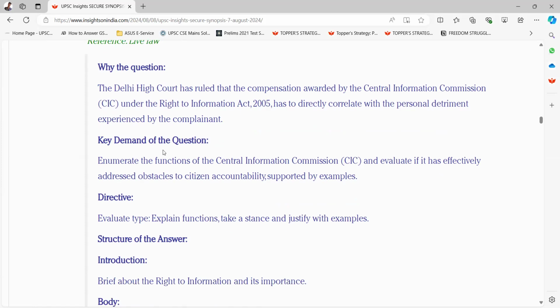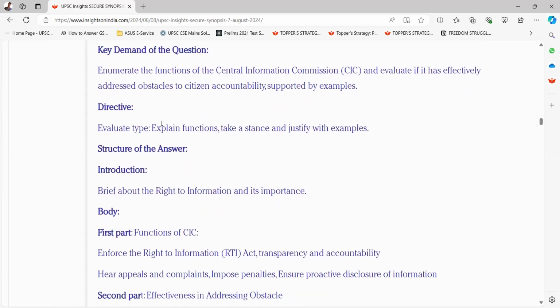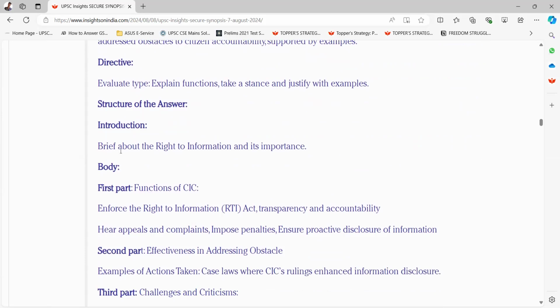Key demand of this question is to enumerate the functions of the Central Information Commission, CIC, and evaluate if it has effectively addressed obstacles to citizen accountability, supported by examples. Directive here is evaluate type, explain functions, take a stance, and justify with examples. Structure of the answer. Introduction. Brief about the right to information and its importance.